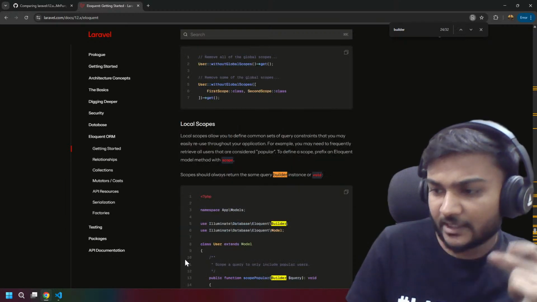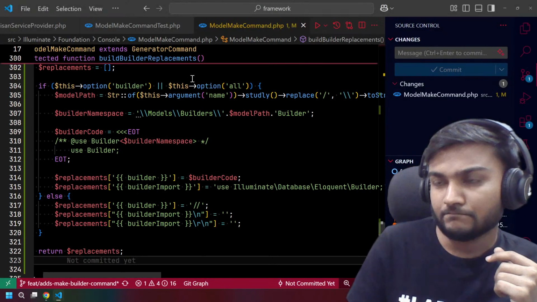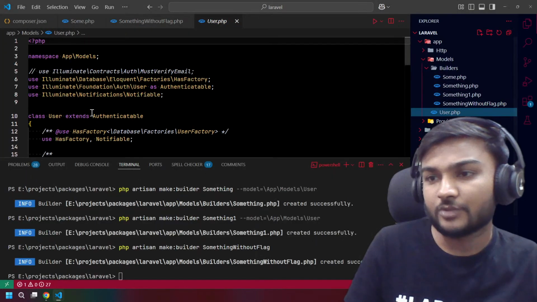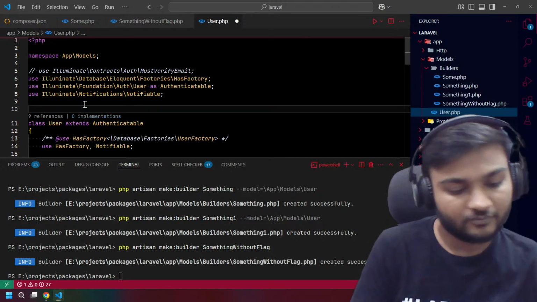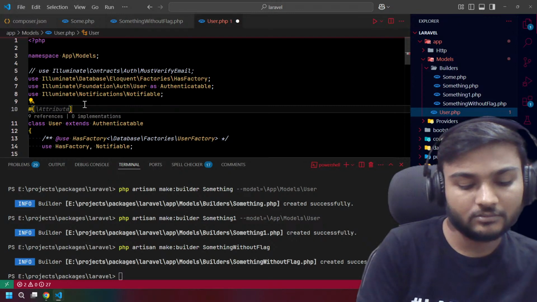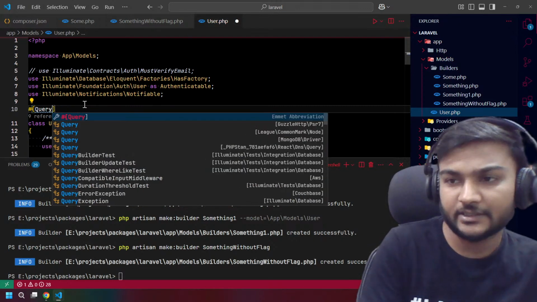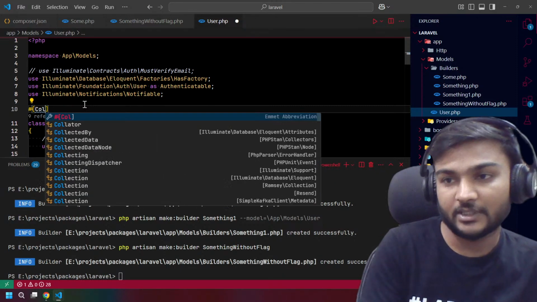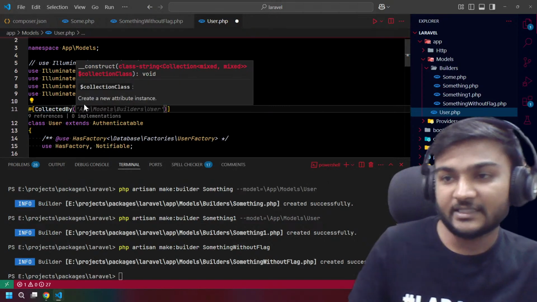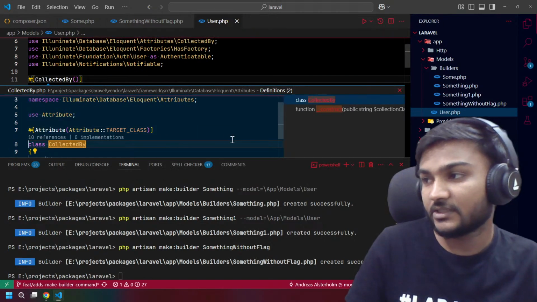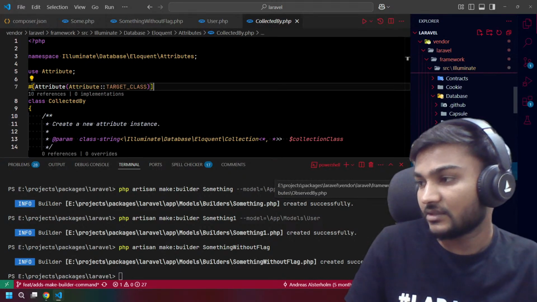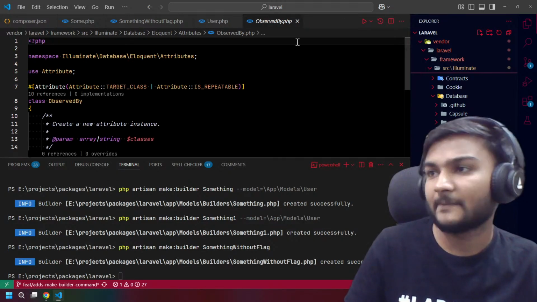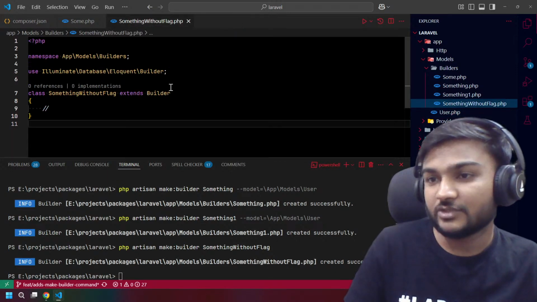Okay, I think I can go here and we can go to the user model. I think we have new stuff where we can just do, no, we cannot do actually queried by, right? But we have collected by. So they have added the collected by attribute, but they haven't added the queried by. Okay. So basically, now we cannot do this.